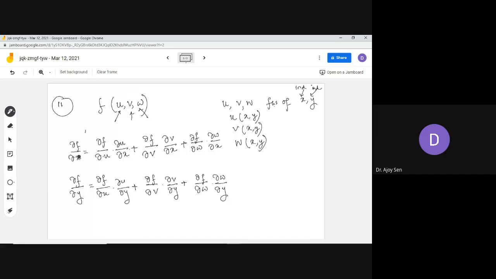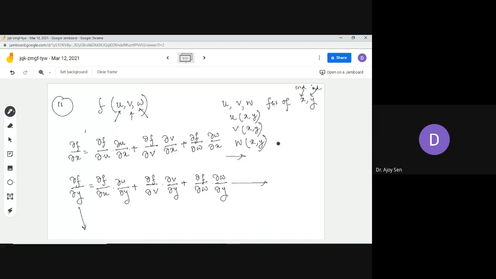Here I have taken only two independent variables x and y, but I think you can at once extend in this way downwards, and also I think you can extend in this way, because I have taken the function f to be a function of three variables u, v, w. There can be other functions as well. So the other things will be added like this, multiplying thing.